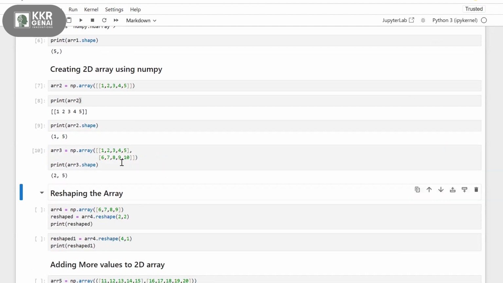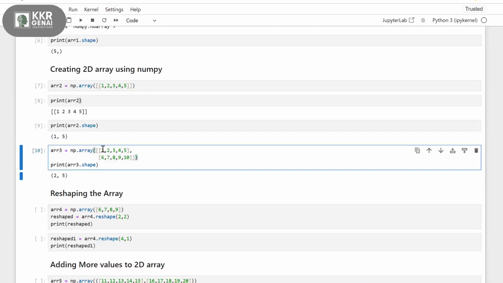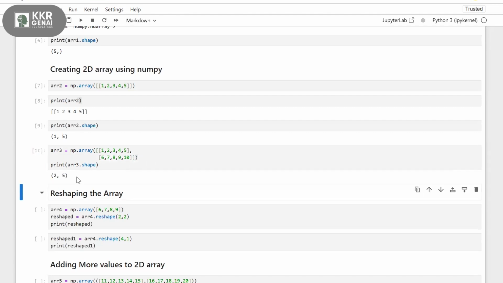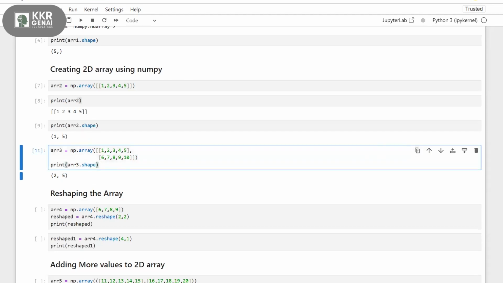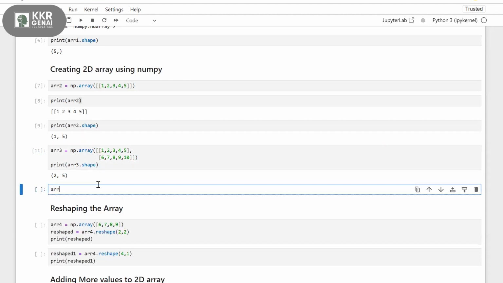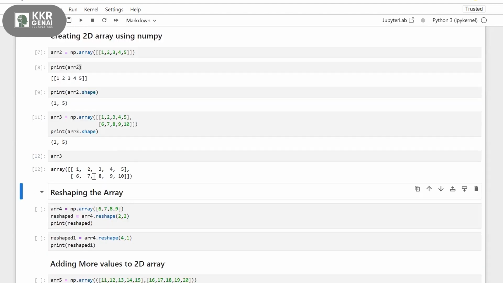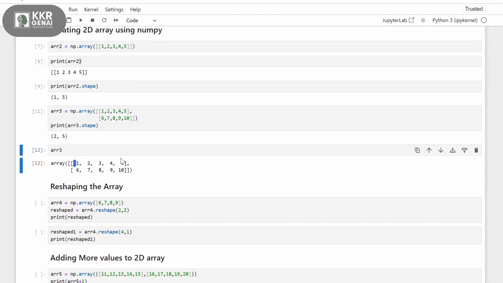And if you want to create another one, let's say np.array, I'm giving one list of 1, 2, 3, 4, 5, and another one with 6, 7, 8, 9, 10. So always remember you need to use two square brackets for creating a 2D array. And if you observe the shape, now it is 2 comma 5. I'm printing this array 3. That means 2 rows and 5 columns. So the first row contains 1, 2, 3, 4, 5, and the second row contains 6, 7, 8, 9, 10.